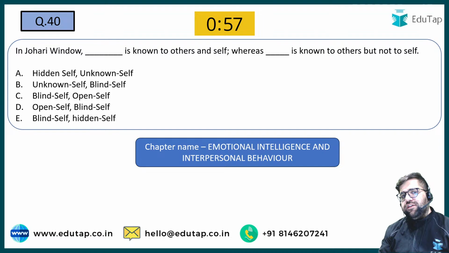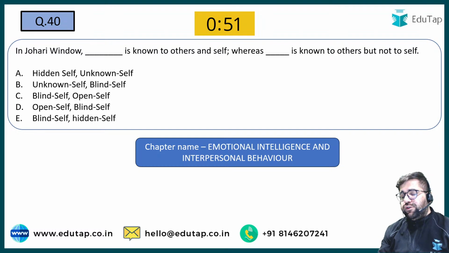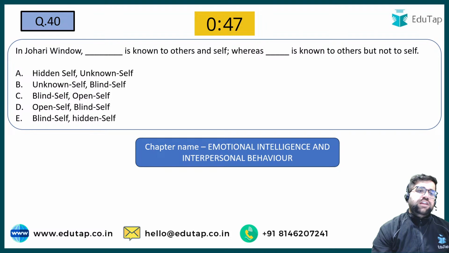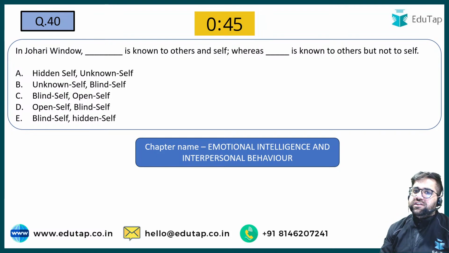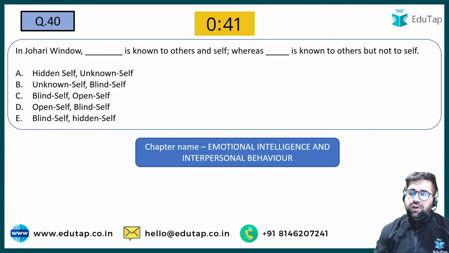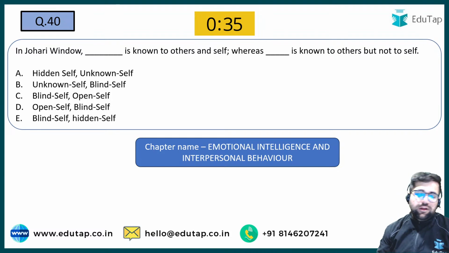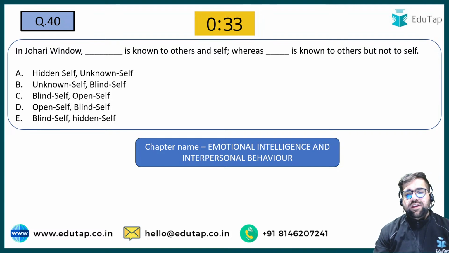Johari windows, a very famous concept. Johari windows have 4 quadrants. This window was given by Joseph Luft and Harry Ingham. Now, in Johari windows, dash is known to others and self. Dash is known to others also and to self also. You also know that, others also know it. Whereas dash is known to others but not to the self. So try to address the question number 40 as well.